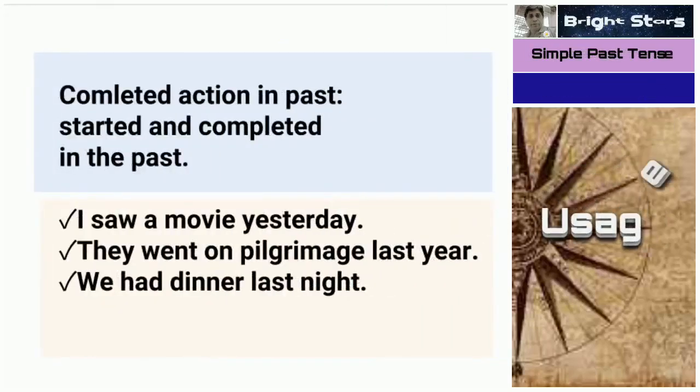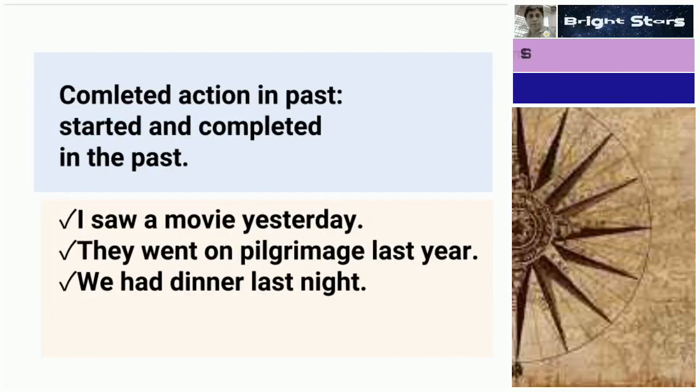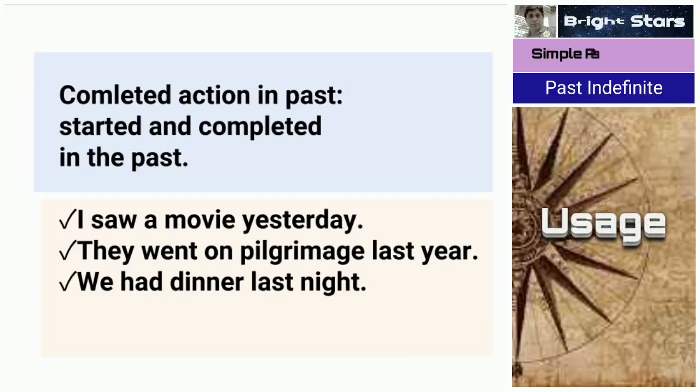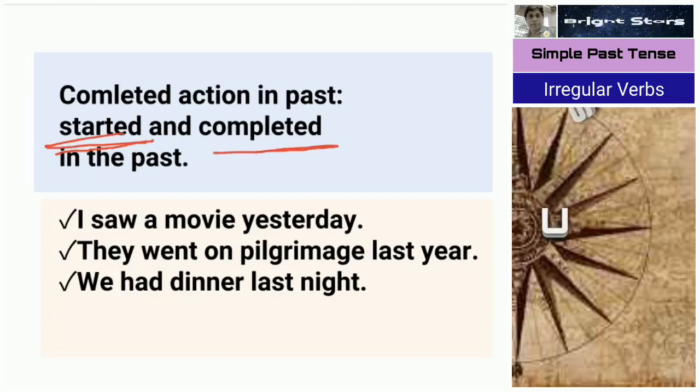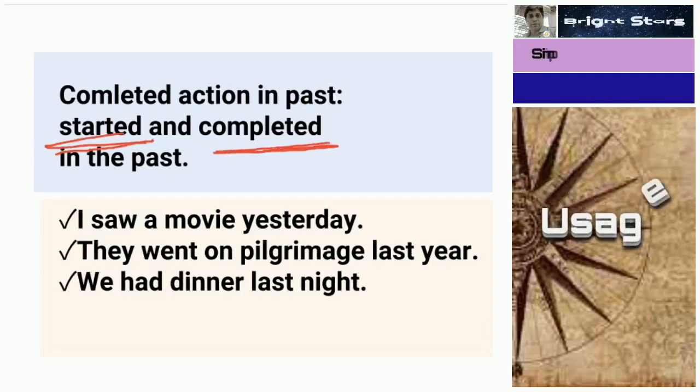Here you see, for completed action in past, that means started and completed in the past, both happened. If it is still continuing, we use present perfect continuous tense, but here started and completed both in the past, we use simple past tense.